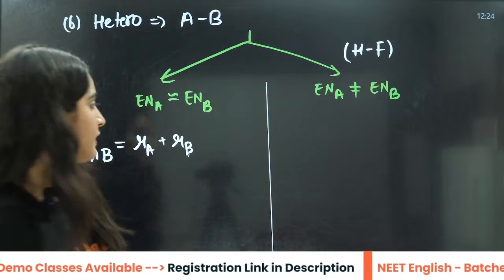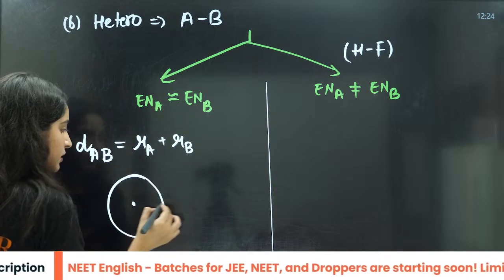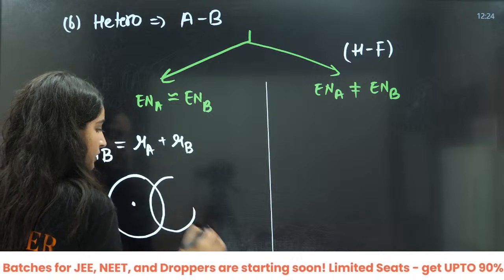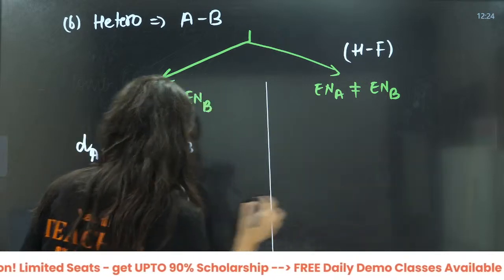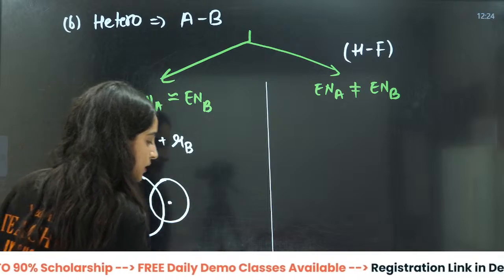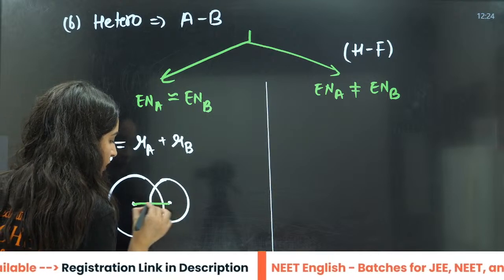That means if I say this is one atom and this is the other one because they are different, this is the center, and this is the full distance.